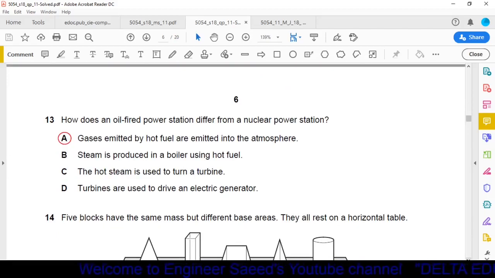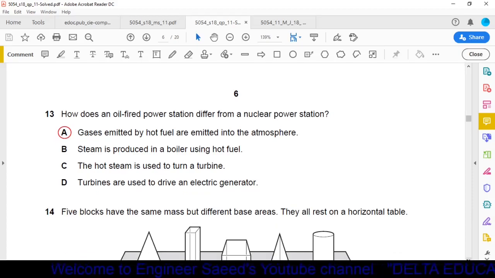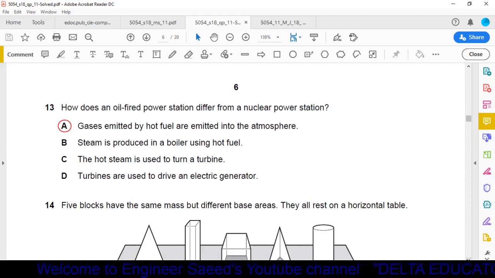Question number 13. How does an oil-fired power station differ from a nuclear power station? Option A. Gases emitted by hot fuel are emitted into the atmosphere. Option B. Steam is produced in a boiler using hot fuel. Option C. The hot steam is used to turn a turbine. Option D. Turbines are used to drive an electric generator. Option B, option C and option D are common for nuclear power station and oil-fired power station. So the remaining option is option A. So option A is the correct option.